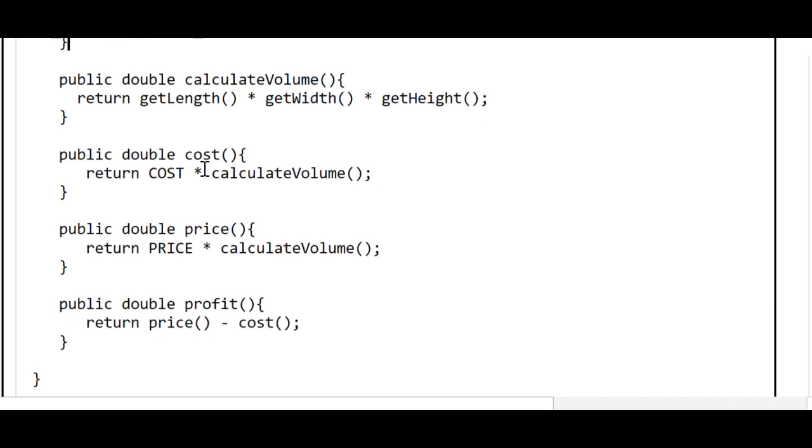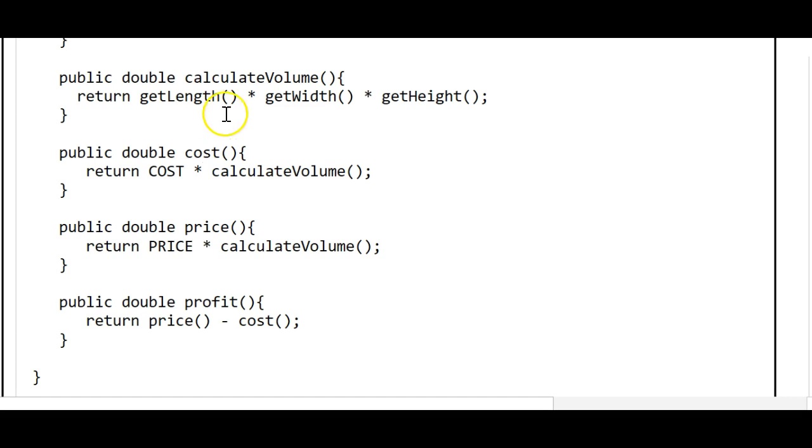Then we've got some other methods defined in the crate class. For every crate object, we want to be able to calculate its volume. Here's our definition of a calculate volume method. It has an empty parameter list, it returns a double, and it's declared public, and it's just going to return the length, which is going to be retrieved using the getLength method, times the width retrieved with the getWidth method, times the height retrieved with the getHeight method. So all those are multiplied together, and the result is returned.